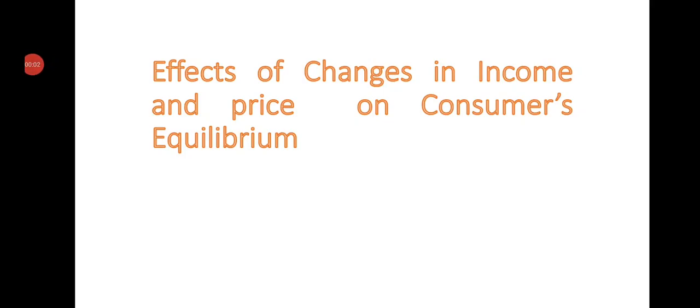What is consumer equilibrium? How is consumer equilibrium determined with the help of the Hicks-Allen approach, or the ordinal approach, or the indifference curve approach? The consumer attains equilibrium when he or she gets higher satisfaction from the purchases made in the market after spending a particular amount of income. So income and prices are taken as given for determination of the consumer's equilibrium.